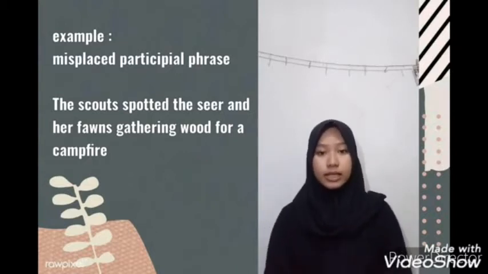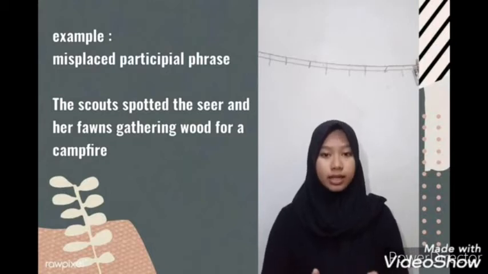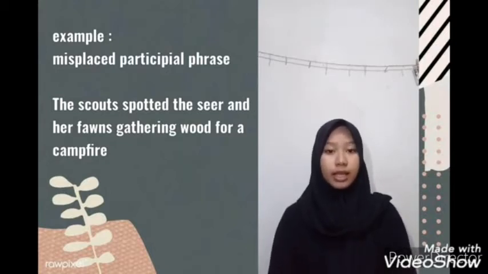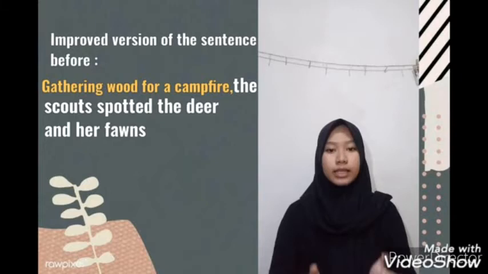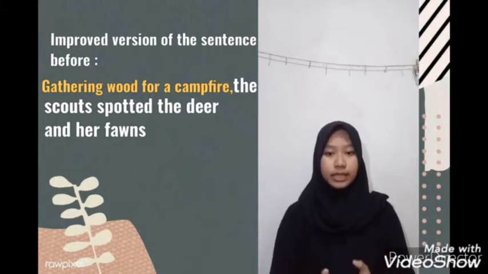This sentence suggests that the deer and her fawns are gathering wood. Here is an improved version of the sentence before: gathering wood for a campfire, the scout spotted the deer and her fawns.